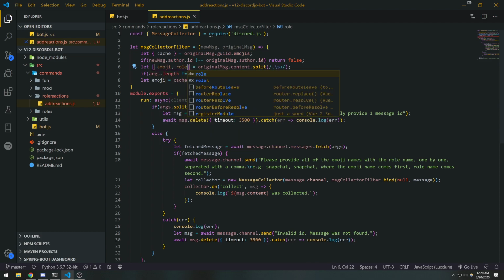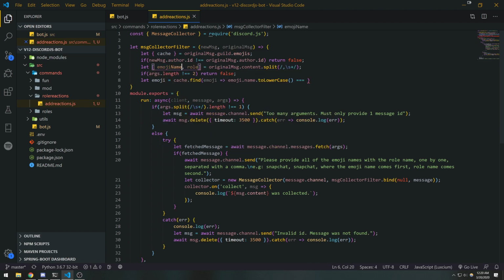Since this returns an array, I'm going to destructure my variables here, and if there's no emoji name and no role name, return false.